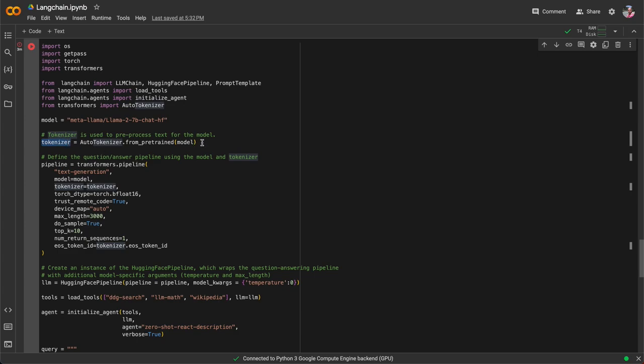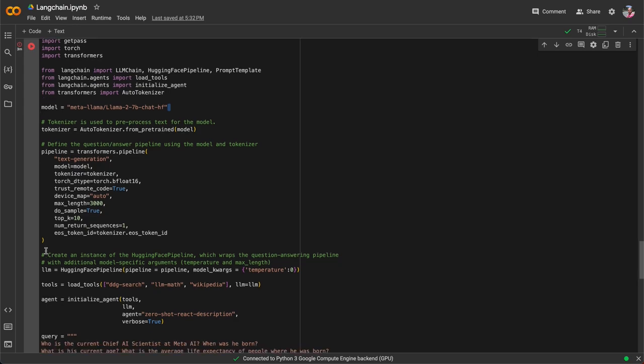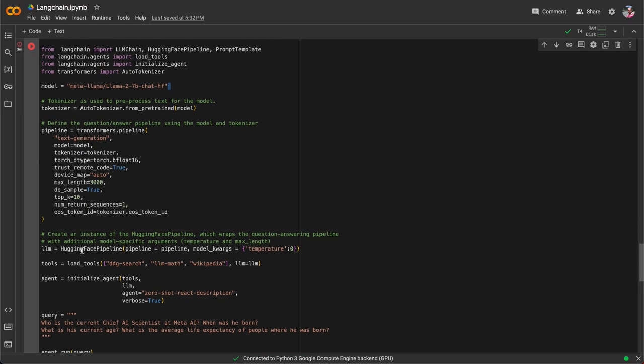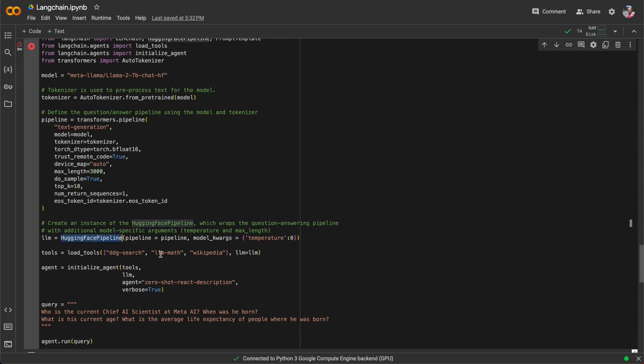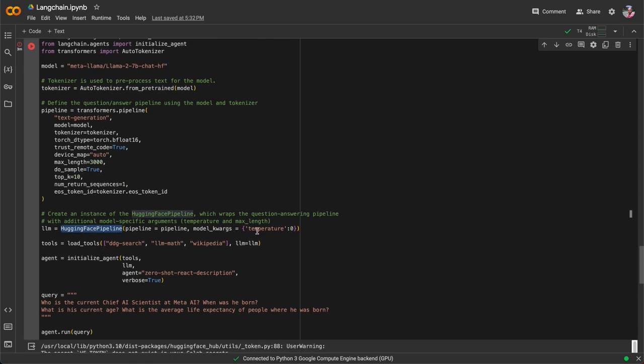The tokenizer is used for converting the sentence or our question into chunks or nodes. Once that is done, we will have the model also defined. By the way, I will be using Hugging Face pipeline and the Hugging Face environment for accessing this Llama 2 instance. Once that is done, we have the pipeline defined. I will be wrapping my pipeline inside a Hugging Face pipeline, and then providing some extra parameters.